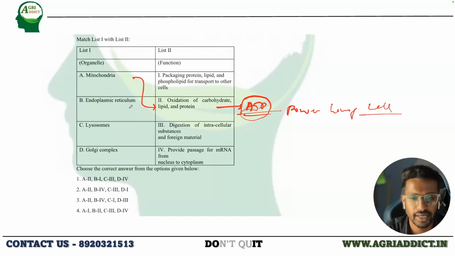Okay. So next is the endoplasmic reticulum. So what is the function of this endoplasmic reticulum, which I explained yesterday? It provides the controlled passage of mRNA from nucleus to cytoplasm. So what about lysosomes? Digestion of intracellular substances and foreign materials. And lastly, Golgi complex, it's just a packaging organelle. So the option would be the second one.